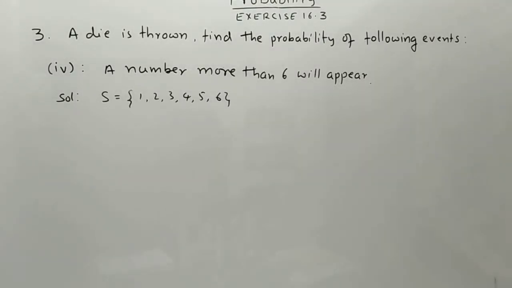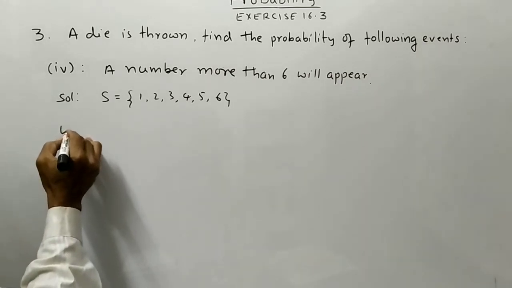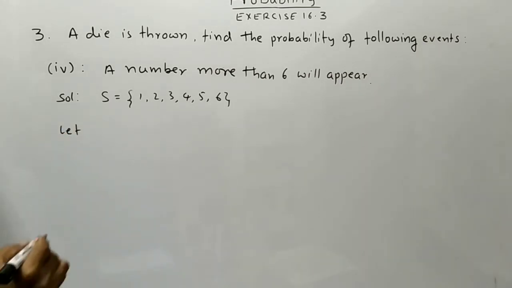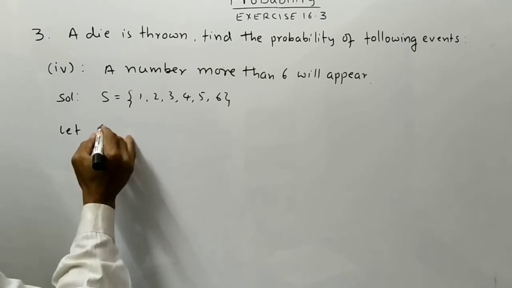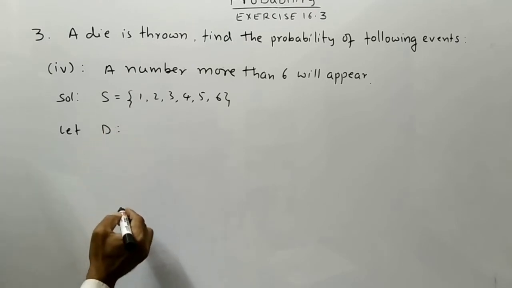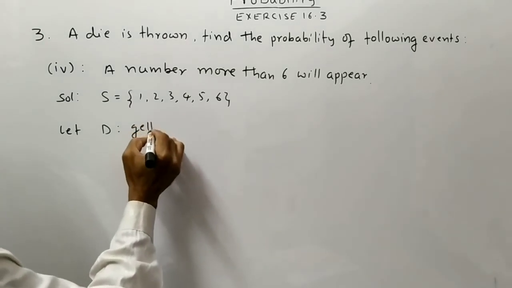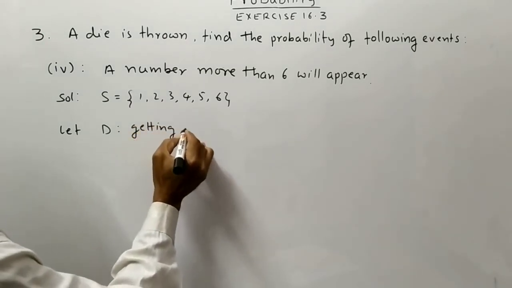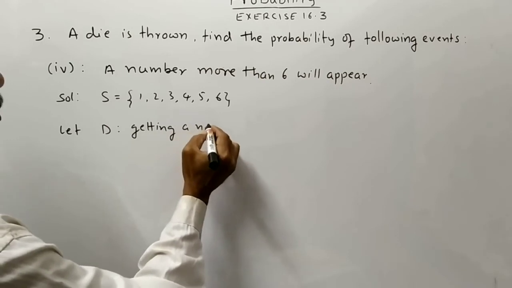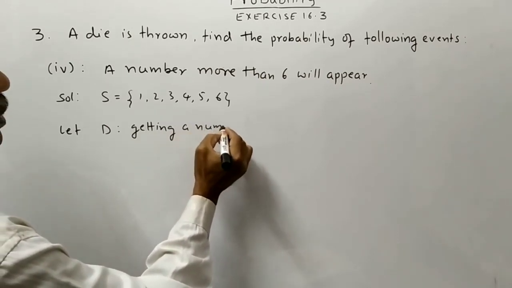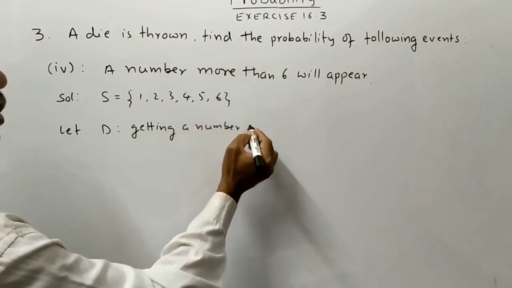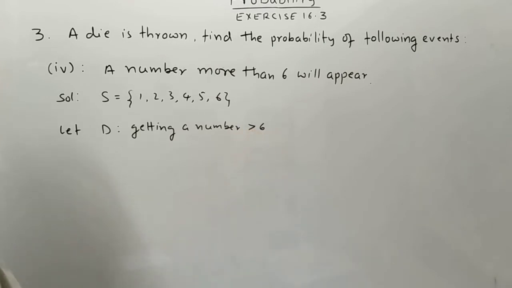Fourth one, a number more than 6 will appear. Let D be the event of getting a number greater than 6.